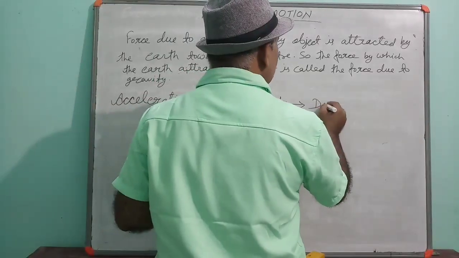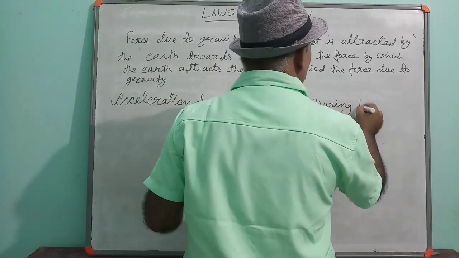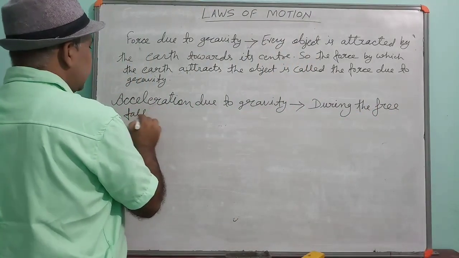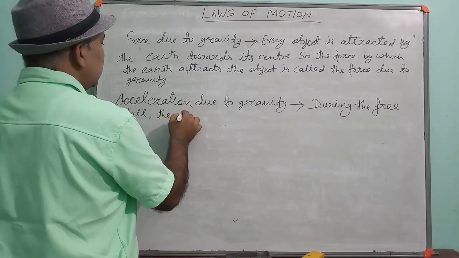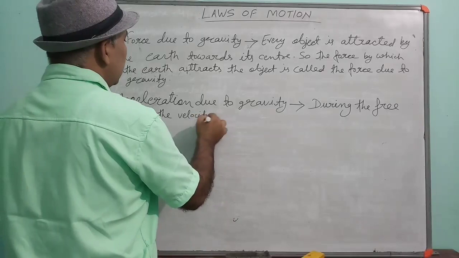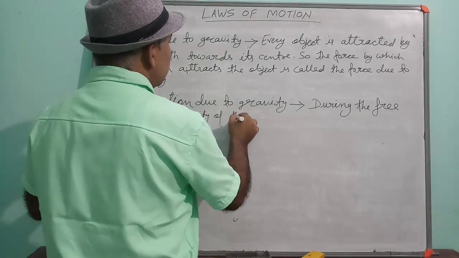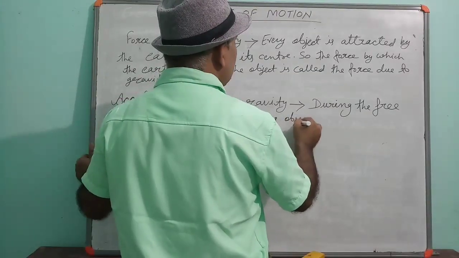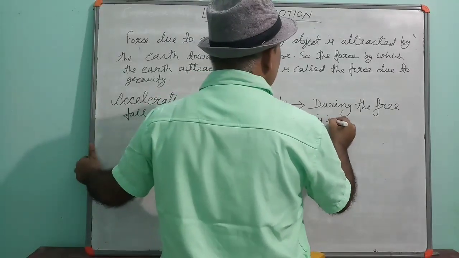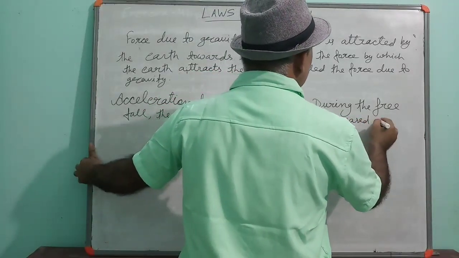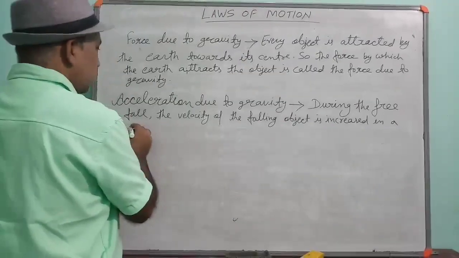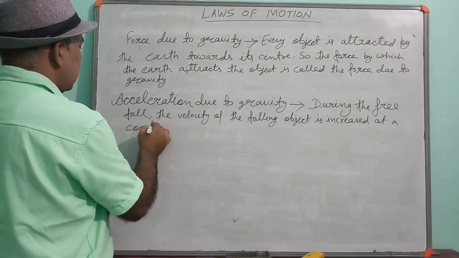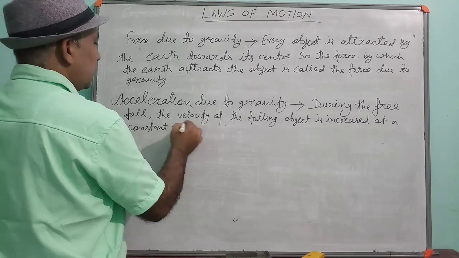Means during the free fall, the velocity of the falling object is increased at a constant rate.